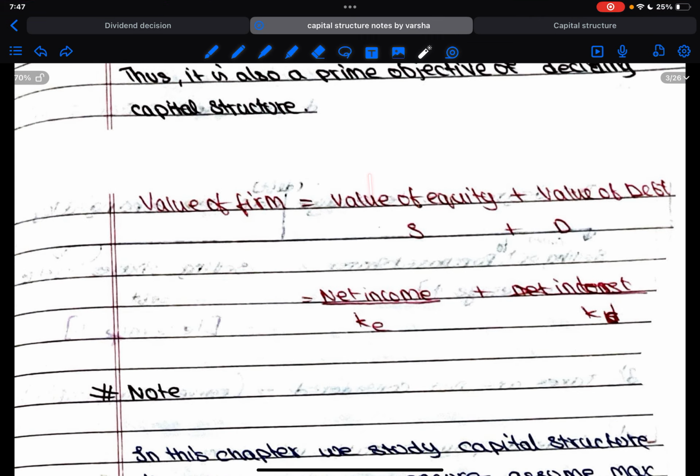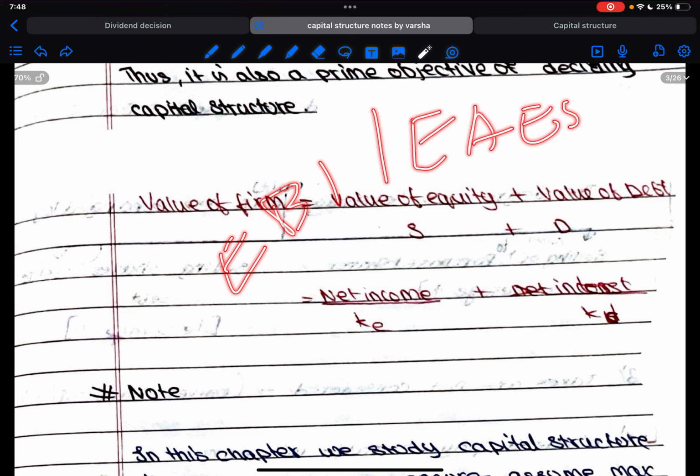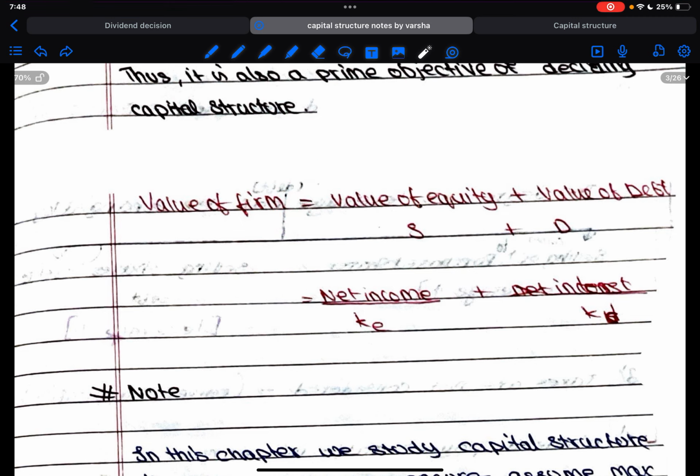So how will I calculate the value of equity? What is the return for shareholders, the earnings available to equity shareholders? This is the net income. In this entire chapter, wherever we are denoting something called net operating income or net income, we directly relate to EBIT or earnings available to equity shareholders respectively. Okay, wherever it is applicable, it keeps applying.